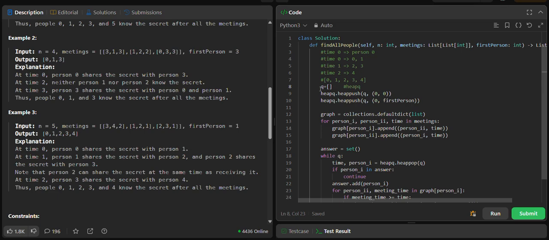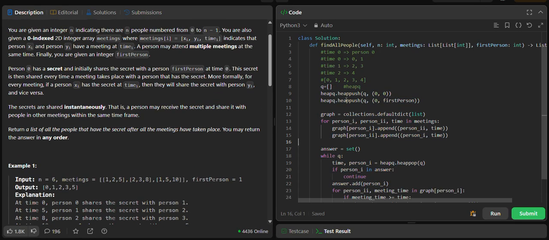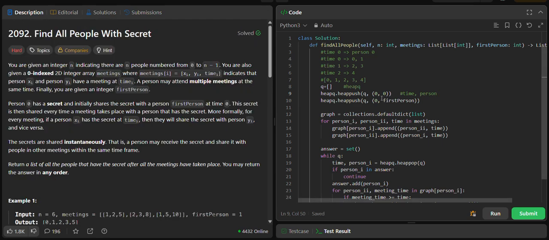So now let's go through the Python program to solve our problem. First, I have initialized q, that is a heapq, and next we will push to q two things, that is 0 comma 0 and 0 comma first person. 0 comma 0, that is the first parameter is the time, the current time, and second is the person. We all know that initially only person 0 knows the secret, right? So that's why we are appending 0 comma 0, and at time 0 person 0 will share the secret with first person. That means at time 0 first person also knows the secret.